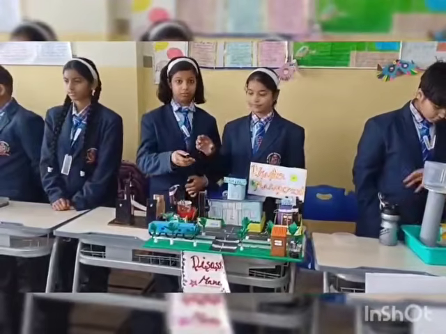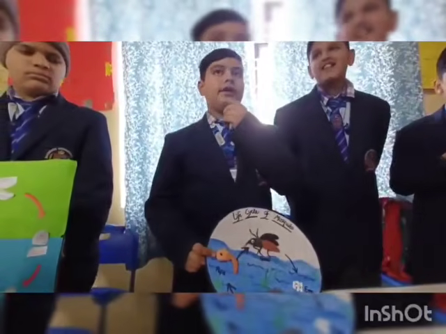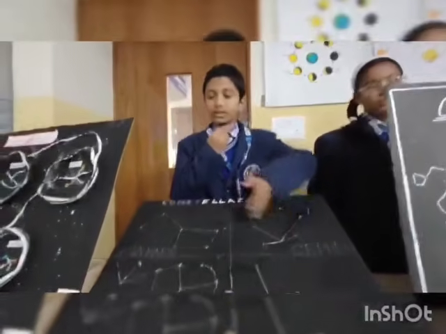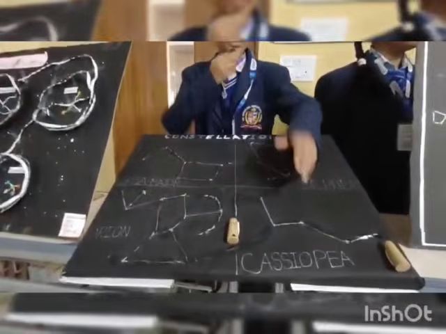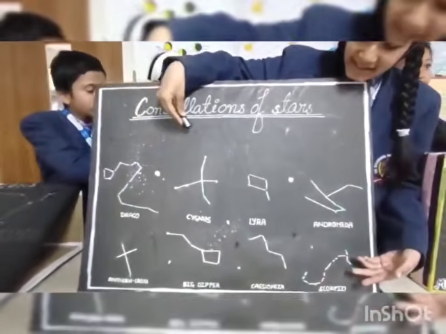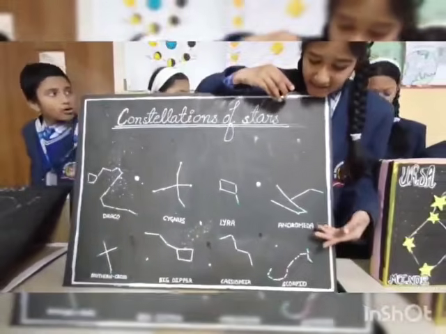Egg and live in water. Second, pupa. This is Cepheus, this is Orion, this is Cassiopeia. Constellation. This is Draco, this is Cygnus, this is Lyra, and this is Andromeda.